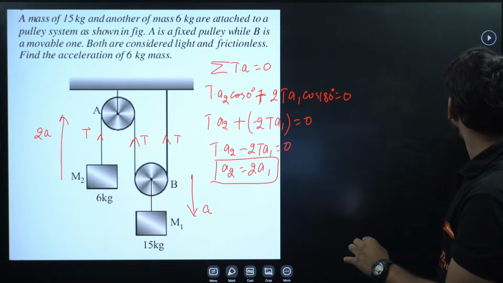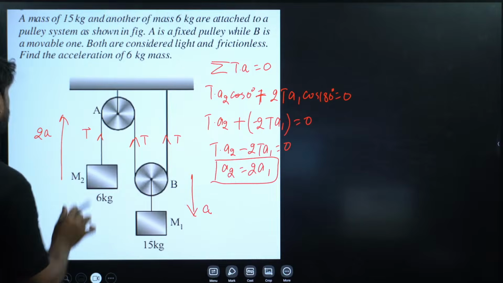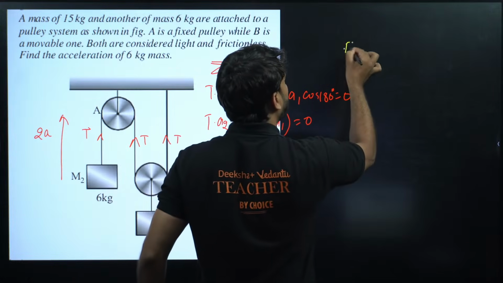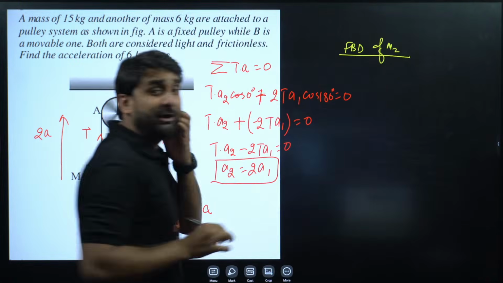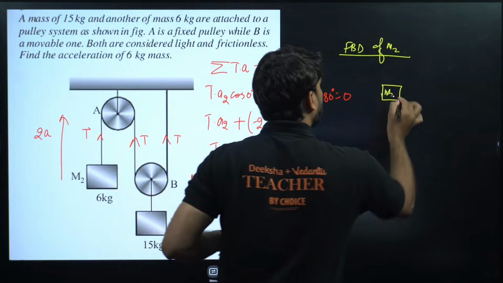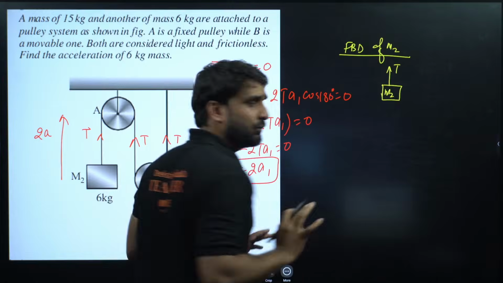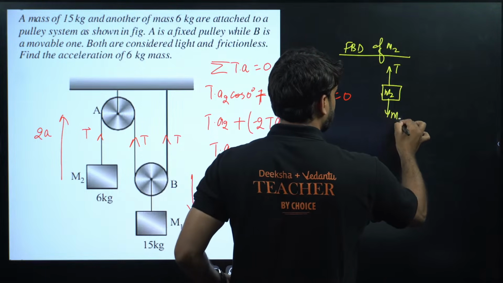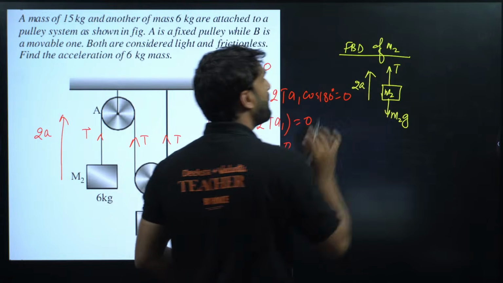Okay, now come to the FBD here. My dear champion, let's draw the FBD for block M2. So this is M2 here, right champion? And this is the tension force, right? And M2G is in the downward direction, but the block is moving in the upward direction with acceleration 2A.